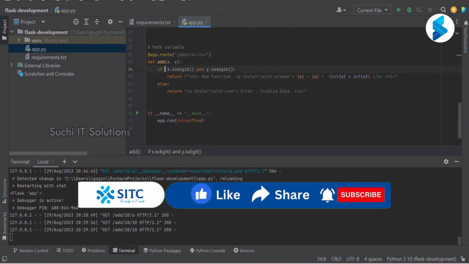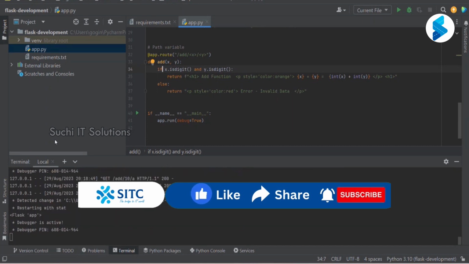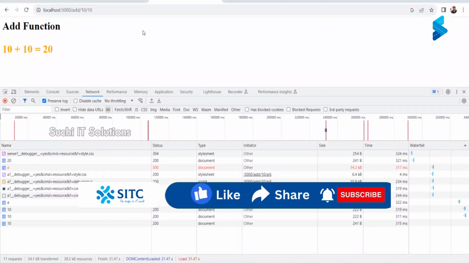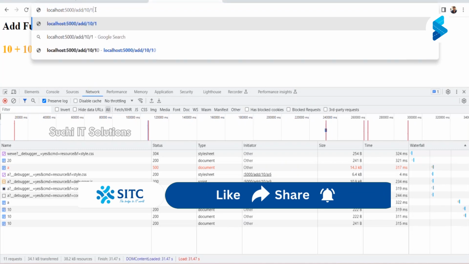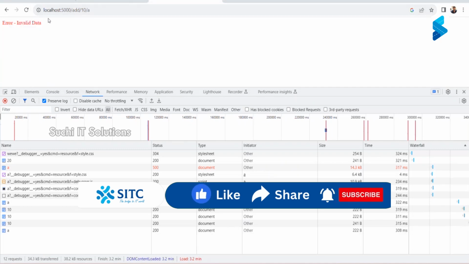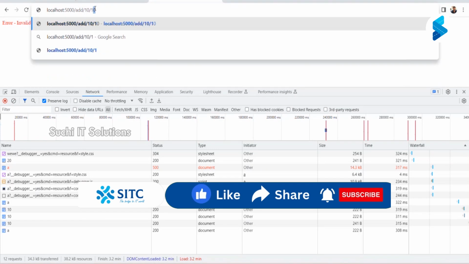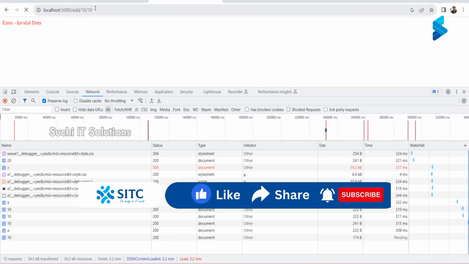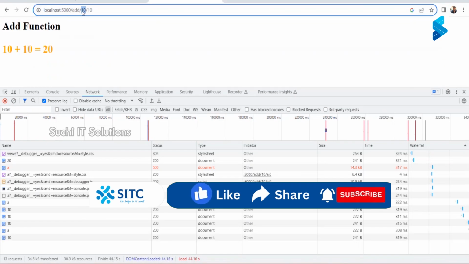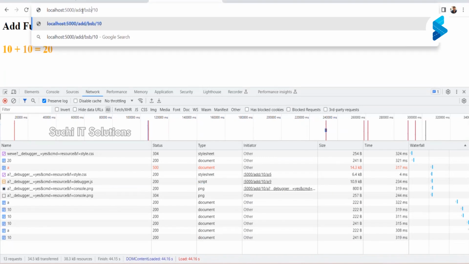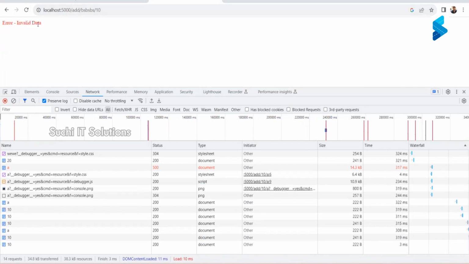If both are digits, then this response, otherwise, add function 10 plus 10, 20, right? If I give a, it says invalid data. If I add 20 or 10, whatever, it works. Here, if I enter something else, it says invalid data.